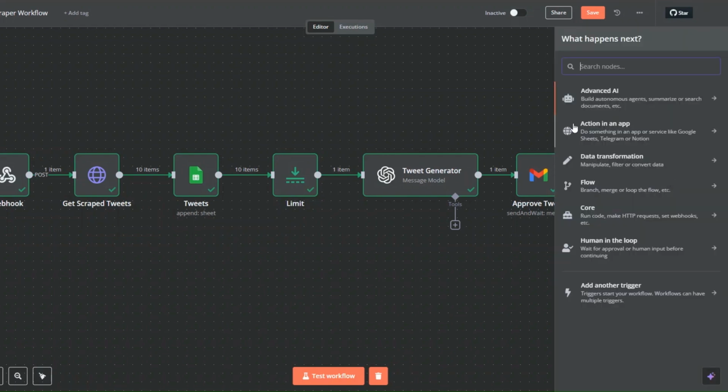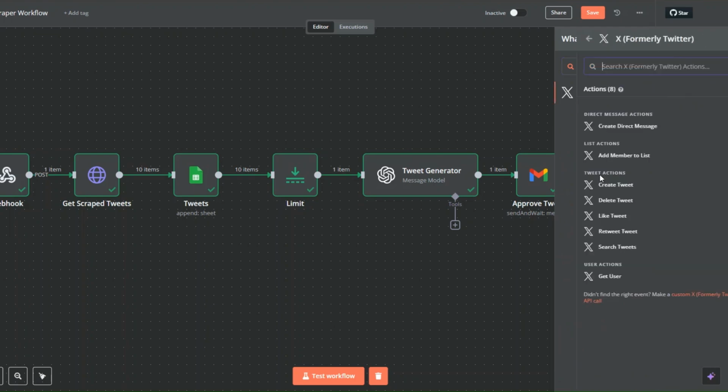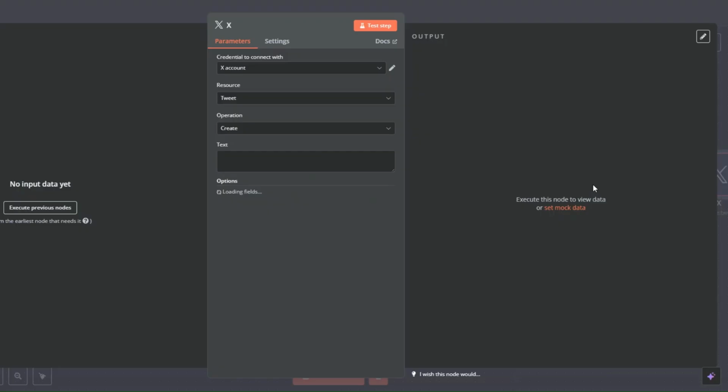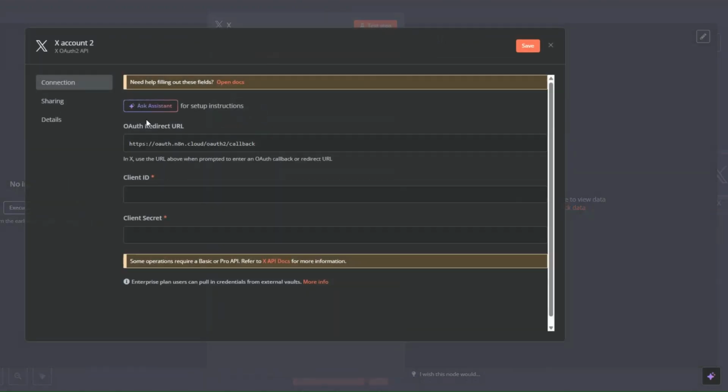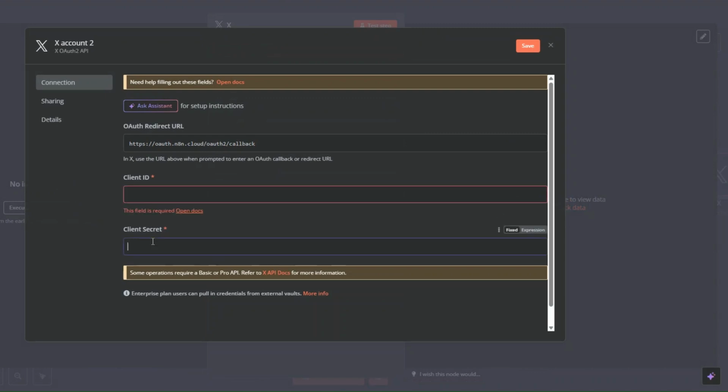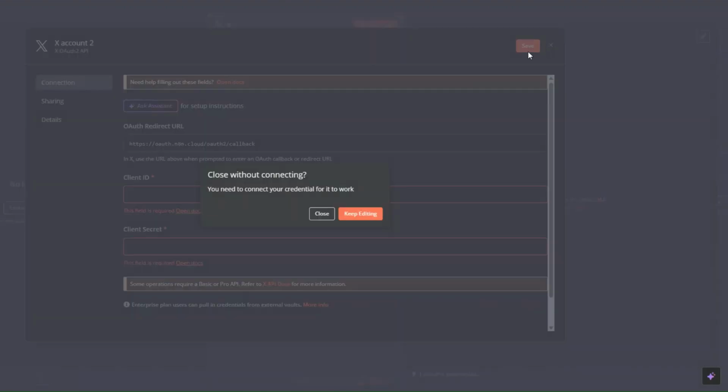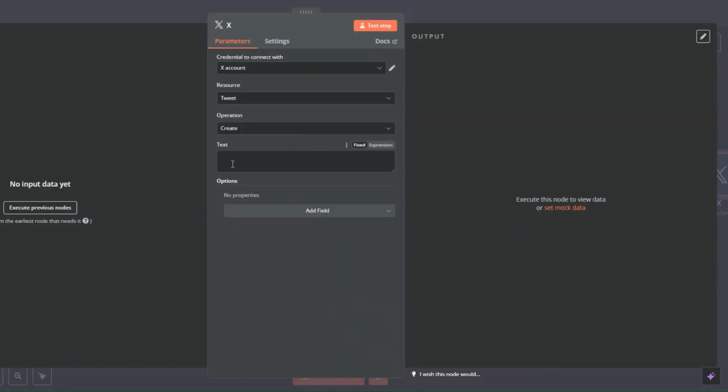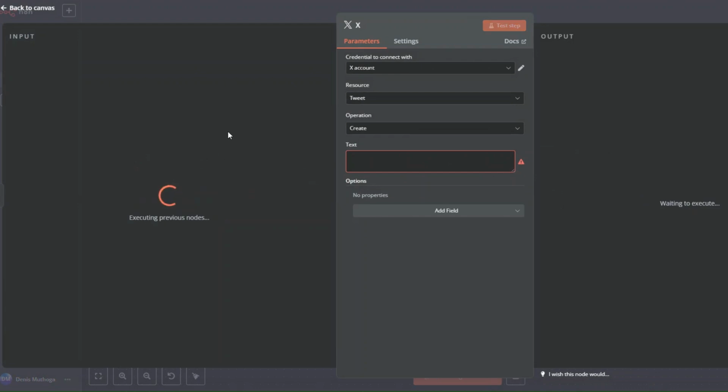So I'll search for Twitter. Click on Twitter. And here we're going to create a tweet. Here you'll also need to create a credential. Here we click on create new. Then from your Twitter API, add your client ID and then client secret right here. Since I already created my credentials, I'm going to close. You can execute previous nodes.